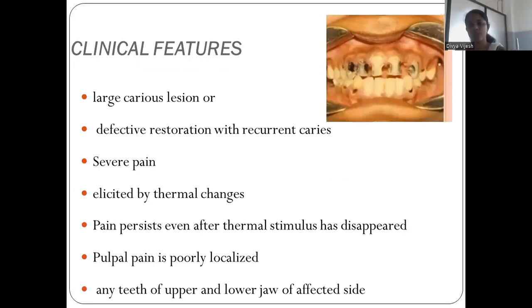Coming to the clinical features of acute pulpitis, there is a large caries lesion or defective restoration with recurrent caries. In acute pulpitis, the pain is severe and is elicited by thermal changes. When we are eating hot food or cold food, there is severe pain, and the pain persists even after the thermal stimulus has disappeared. The pulpal pain is poorly localized. We can't tell which tooth has the pain. It's like any tooth of the upper and lower jaw on the affected side.